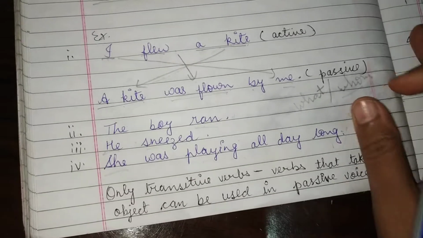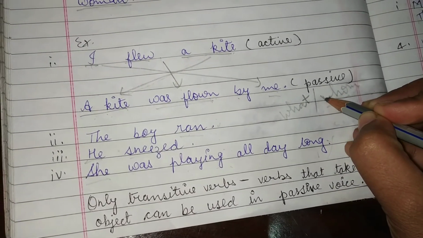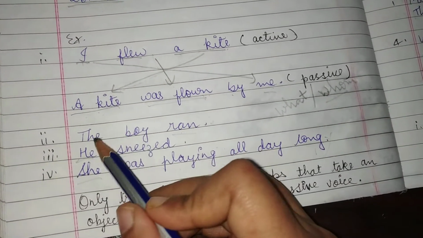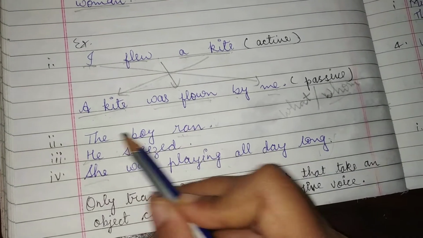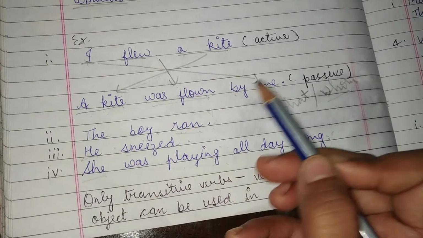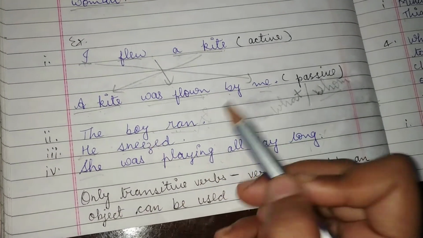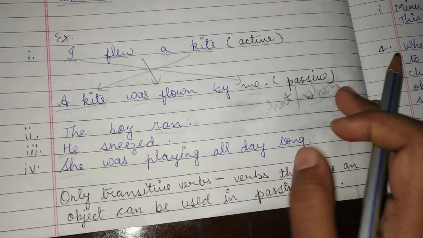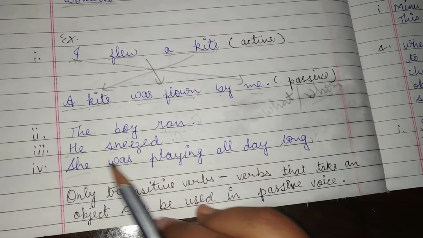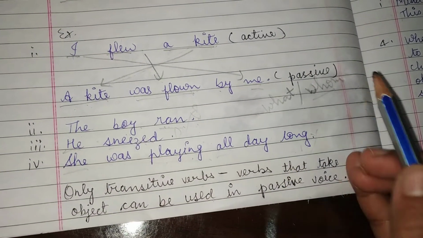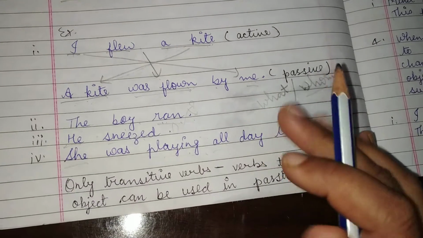If we ask the question, we will see there is no object given. The boy ran. What did the boy run? There is no word given, it means there is no object. He sneezed. What did he sneeze? There is no object. She was playing. What was she playing? There are no words, it means there is no object.